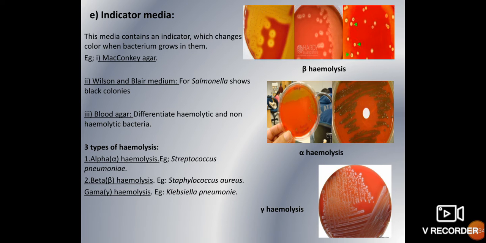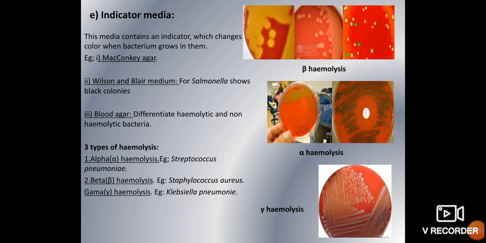Next one is blood agar. Blood agar doesn't have any indicator, but based on the hemolysis, it will differentiate the bacteria into three types: alpha, beta and gamma. Alpha means some bacteria partially digest the RBCs and give a greenish color. In the second picture you can see the greenish color around that bacteria, which is called alpha hemolysis. Next one is beta hemolysis. Beta means some bacteria digest the RBCs completely and you can see complete lysis around the bacteria. That is called beta hemolysis. And thirdly, gamma hemolysis or non-hemolysis.